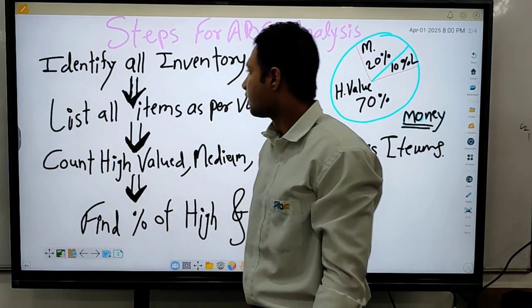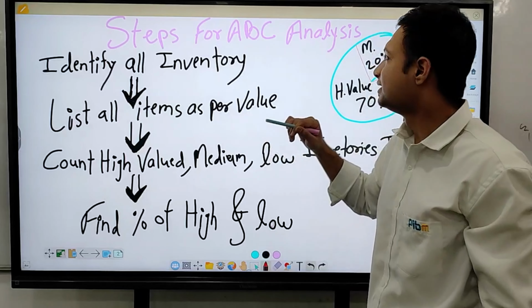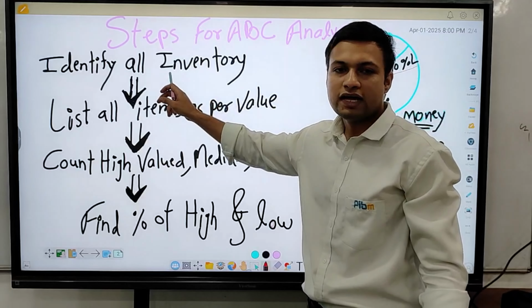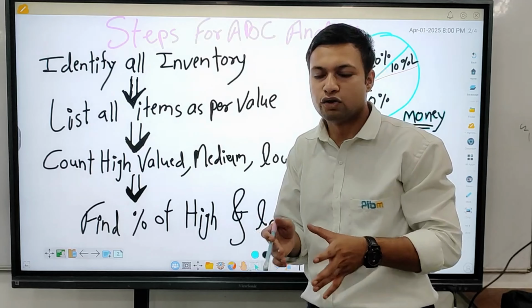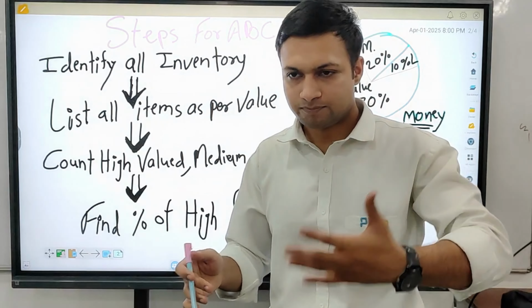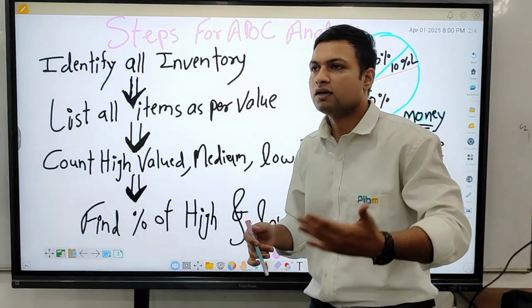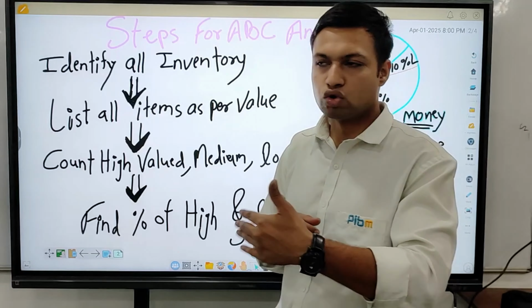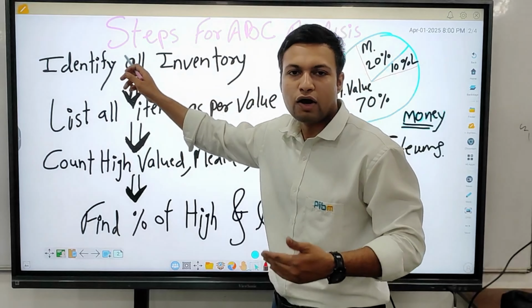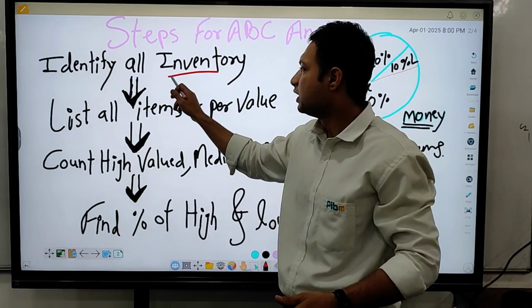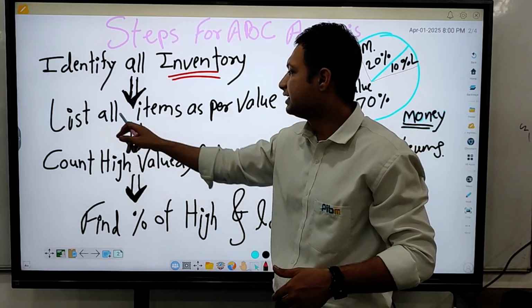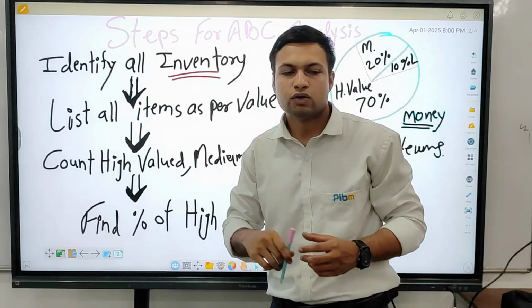Now the steps for the ABC analysis are simple. First, identify your inventory, which inventory you have in your store, or where you keep all the stores. You need to identify all the inventory you currently have. Then list all the items as per value.